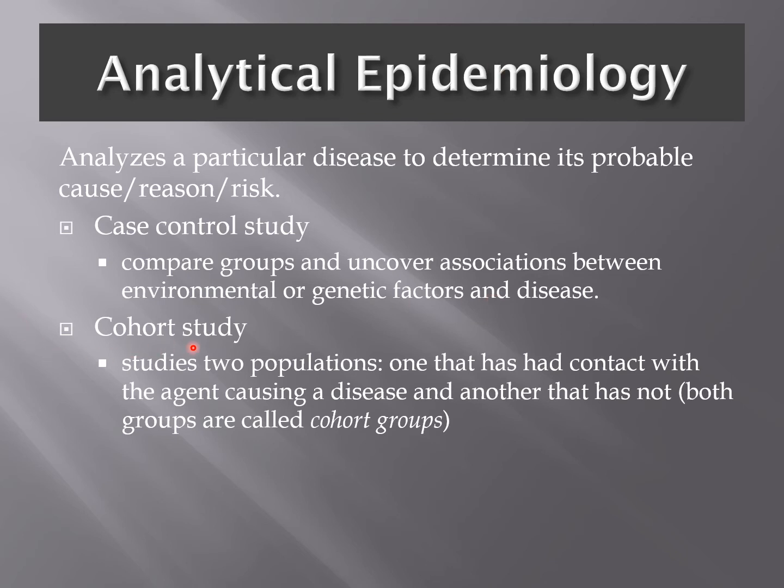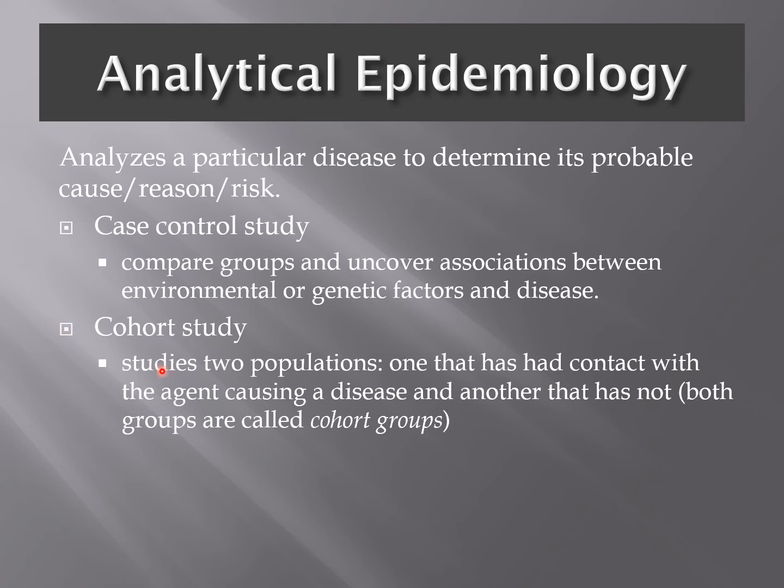In a cohort study, the epidemiologist studies two populations. One population had contact with the agent causing a disease and the other one doesn't have any contact with the agent or the risk factor.